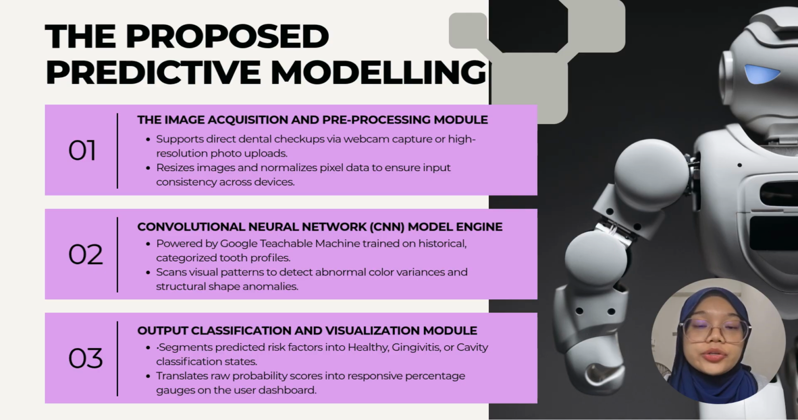The final module is the third module, the output classification and visualization module. Once the CNN completes its scan, it generates the probability scores. These are scored into three distinct health states: healthy, gingivitis, or cavities. It then translates those complex decimals into a responsive, user-friendly percentage on the dashboard.